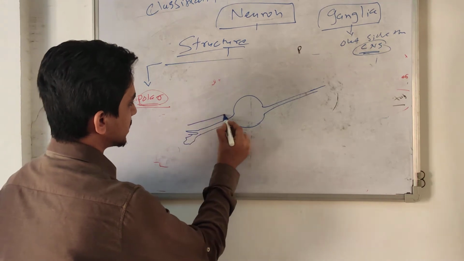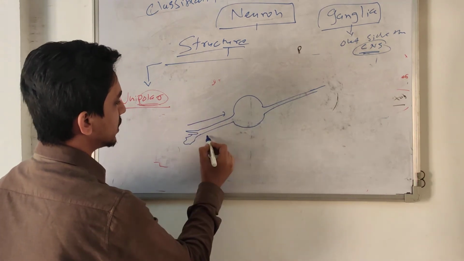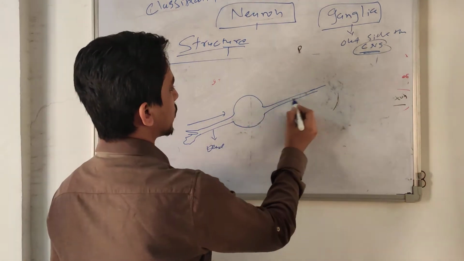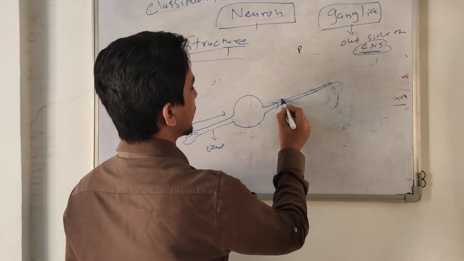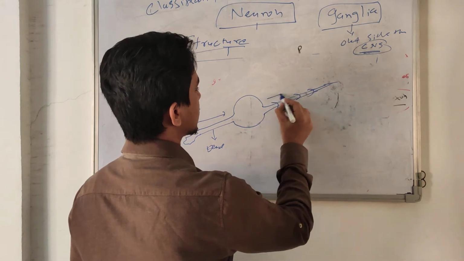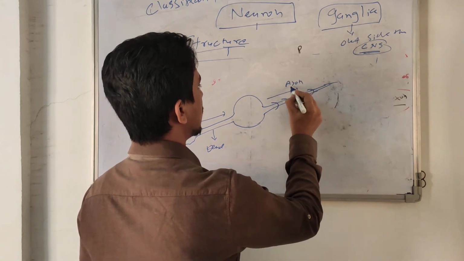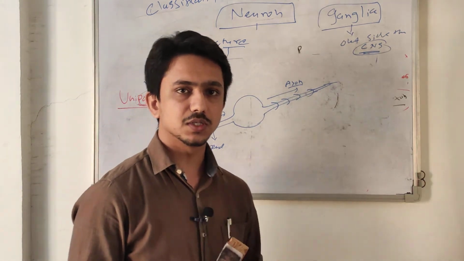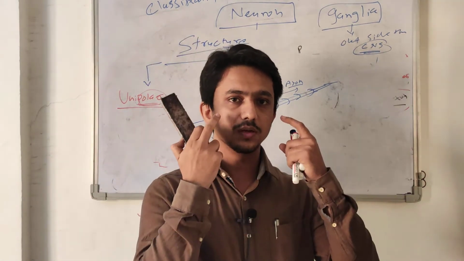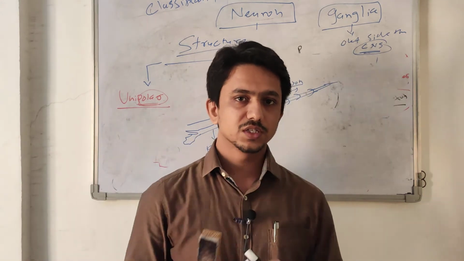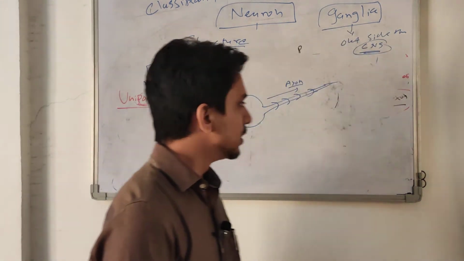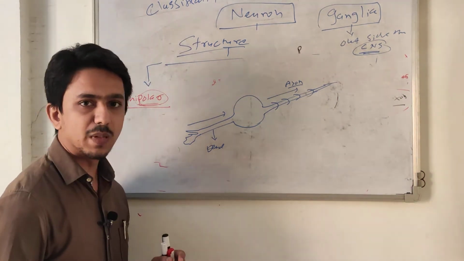This portion carries the information from here to here, so it's the dendrite, and this portion conducts the information away from the cell body, so this is the axon. This type of cell is classically present in our special senses, generally in the visual system, the auditory system, the vestibular system. So these are the bipolar neurons.